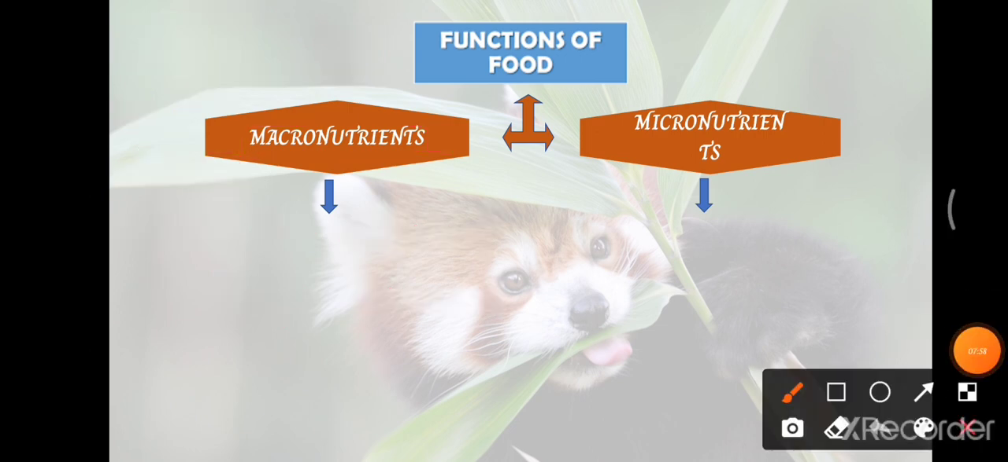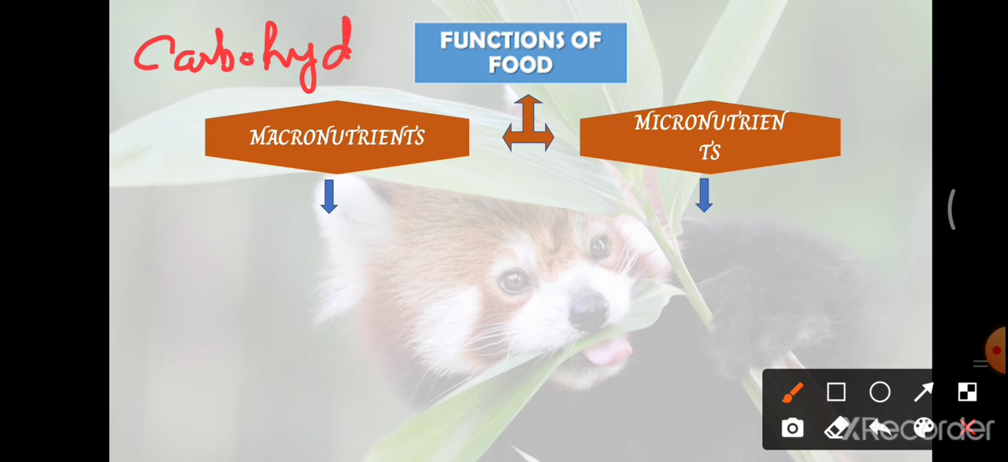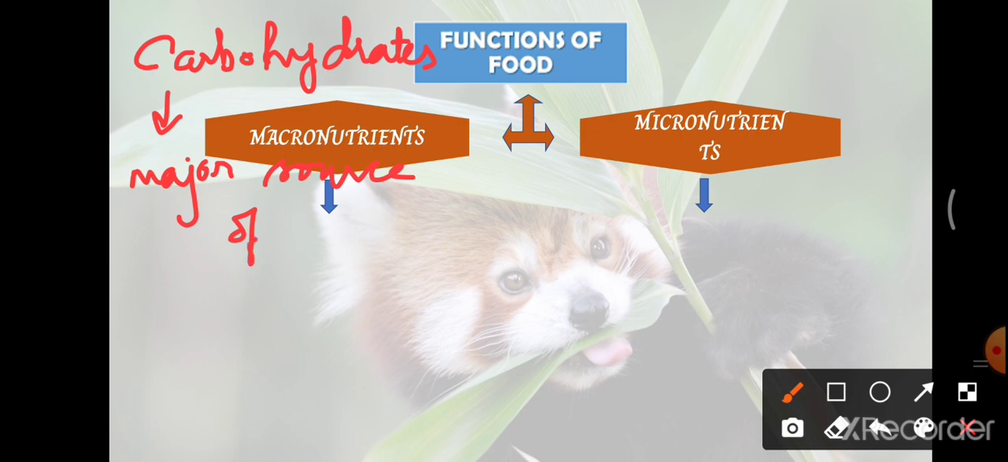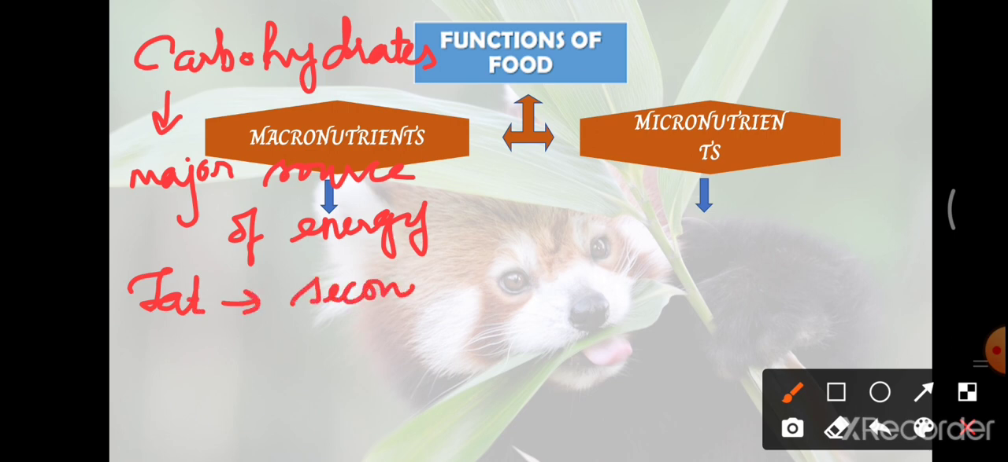Here, three major foods occupy this list. First one is the food which provides carbohydrates, because carbohydrate is a major source which can provide energy, so the major source of energy to our body. And the second major source is fat. So fat is the second major source that provides energy. And the next one is protein.